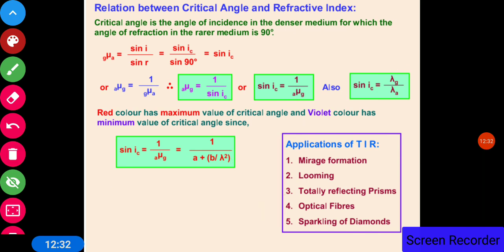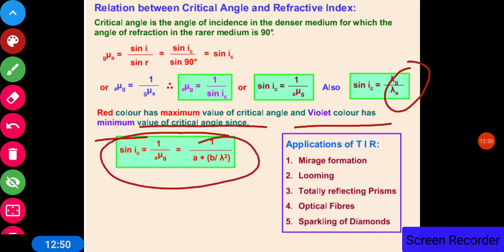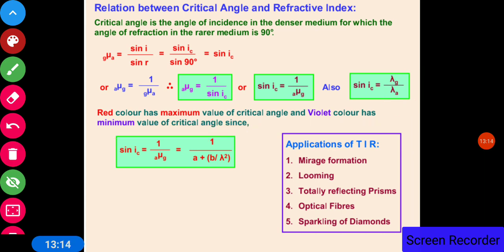Now since red has the maximum wavelength, from this relation we can say that the value of the critical angle is maximum for the red color, and for the violet color the value of the critical angle is minimum. And from this relationship we can also deduce, since mu is also given by Cauchy's relation, mu is equal to A plus B upon lambda square. Since lambda for the red color is maximum, mu will be minimum, and mu minimum means critical angle is maximum. So the value of the critical angle is maximum for the red color and minimum for the violet color.